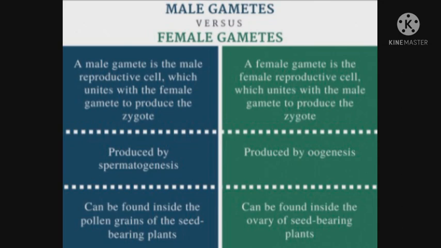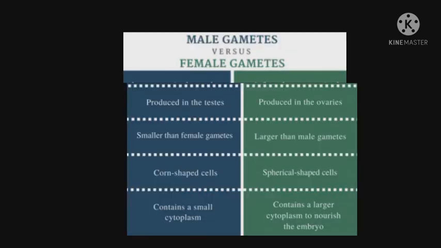Male gametes can be found inside the pollen grains of the seed-bearing plants. Female gametes can be found inside the ovary of seed-bearing plants. Male gametes are produced in the testes. Female gametes are produced in the ovaries. Male gametes are smaller than female gametes. Female gametes are larger than male gametes. Male gametes are cone-shaped cells. Female gametes are spherical-shaped cells.